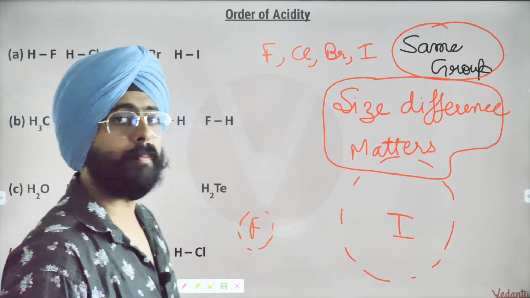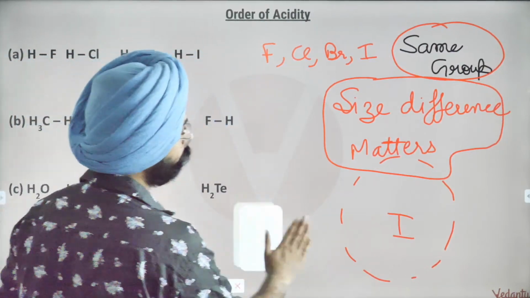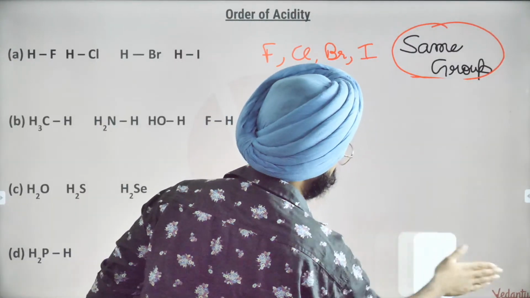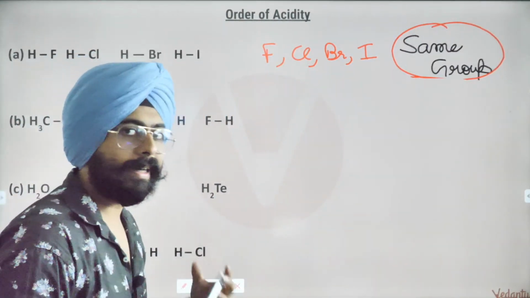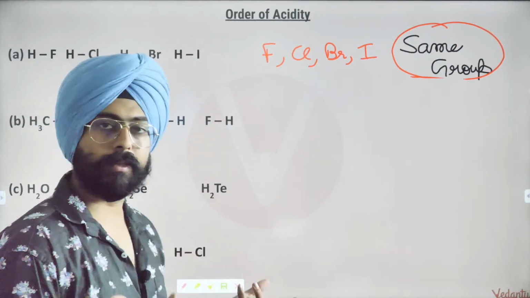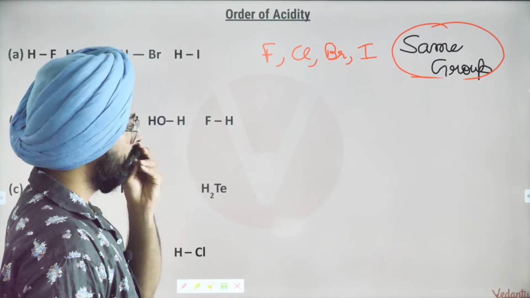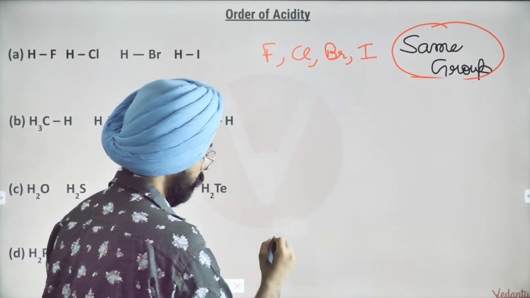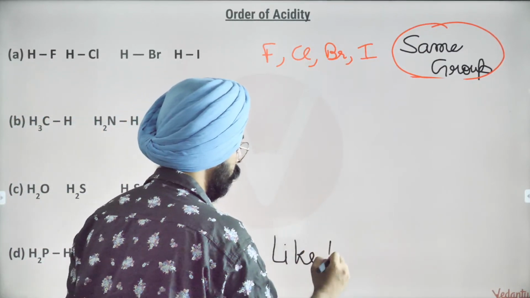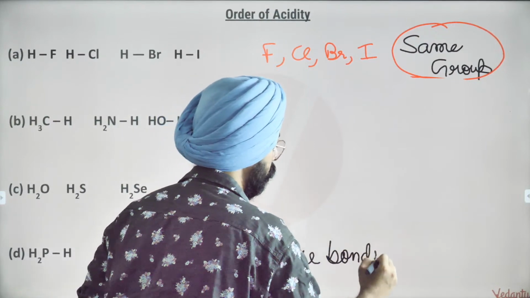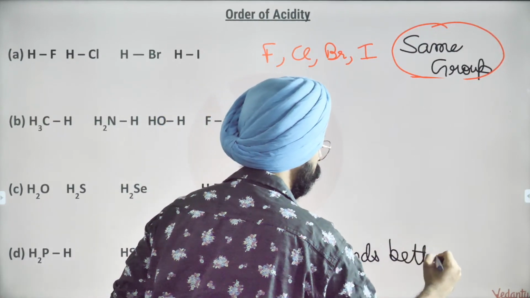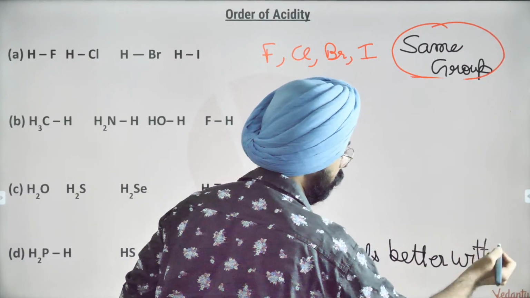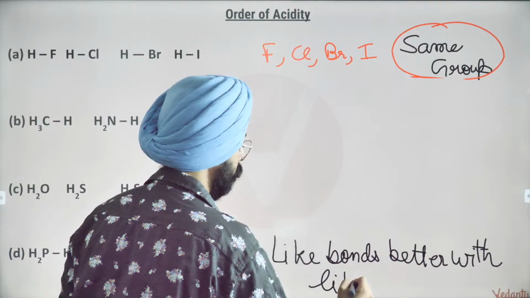Now, how do we apply this size difference over here? For applying it, there is a thing that I will teach you. It's just a sentence: like bonds better with like.